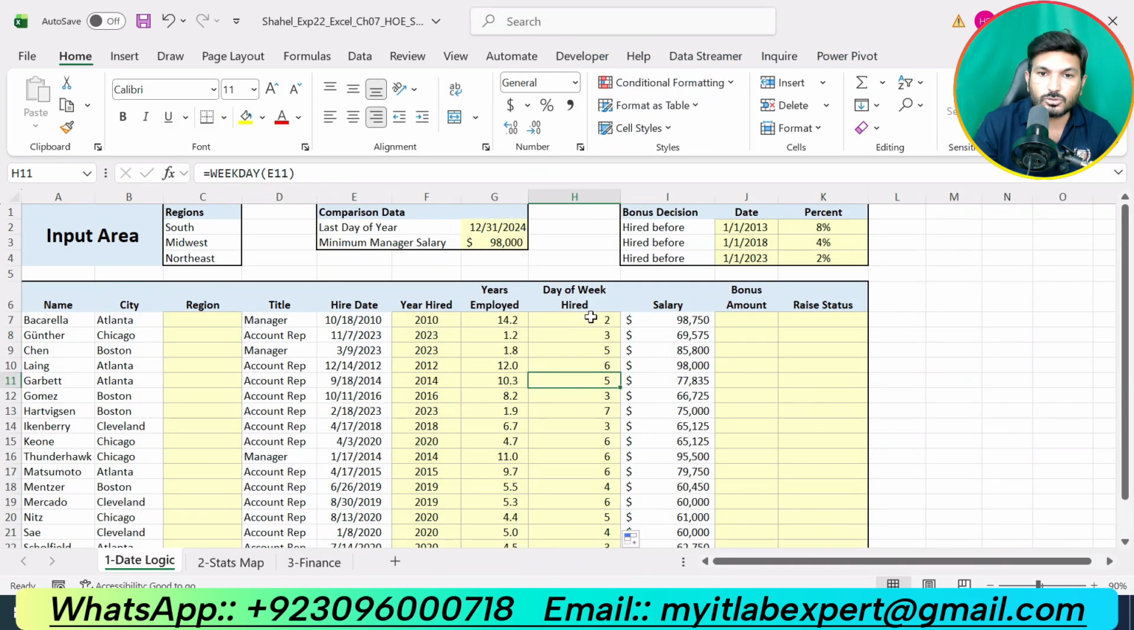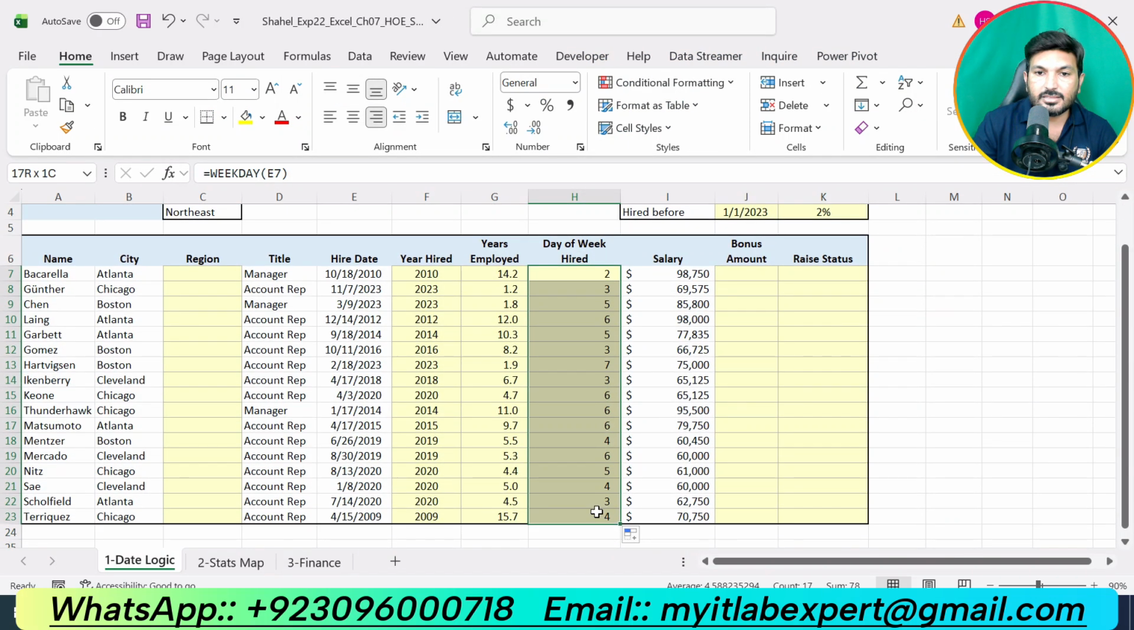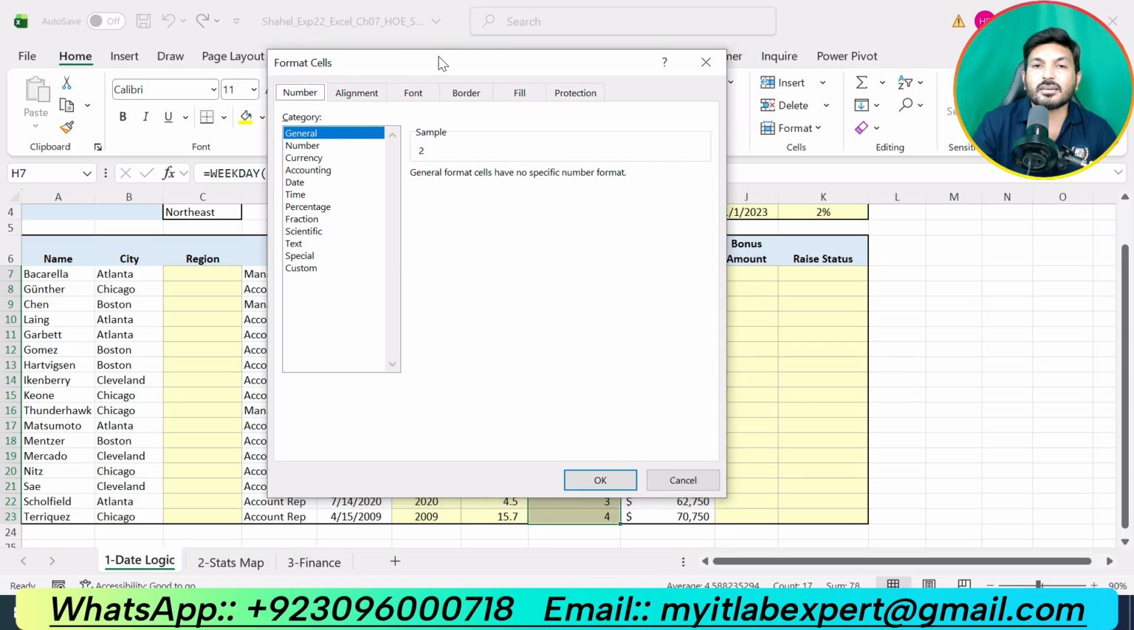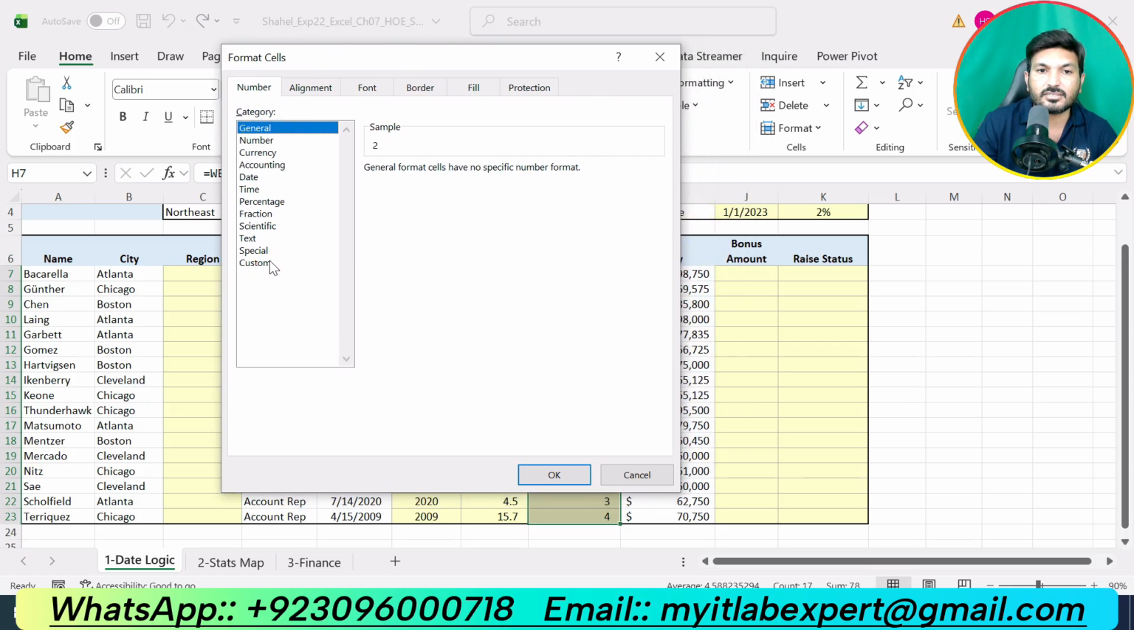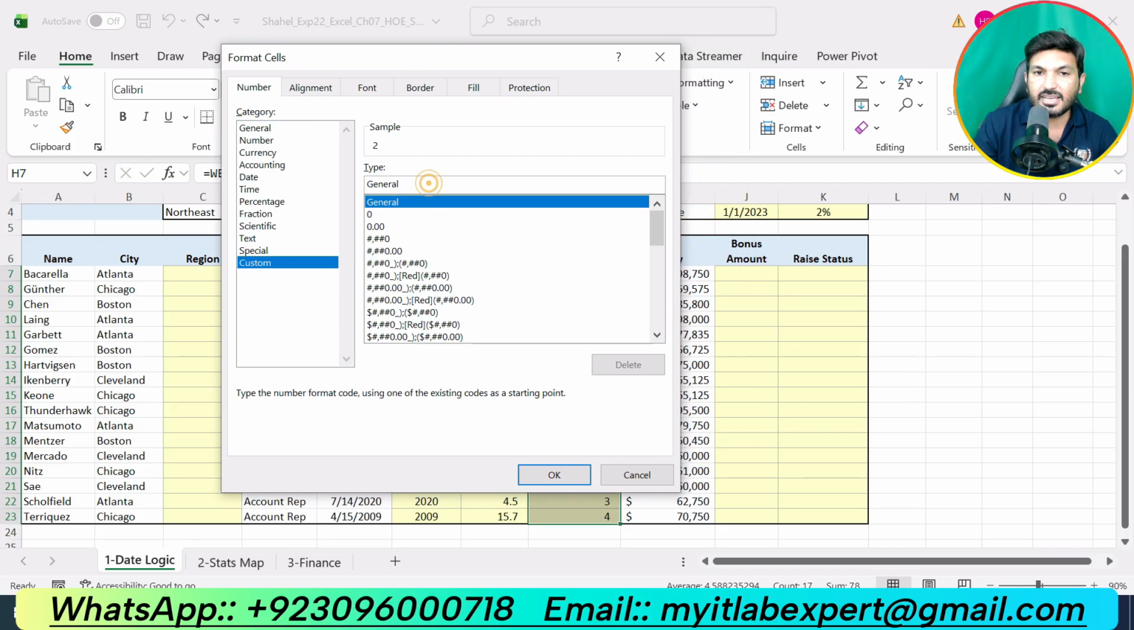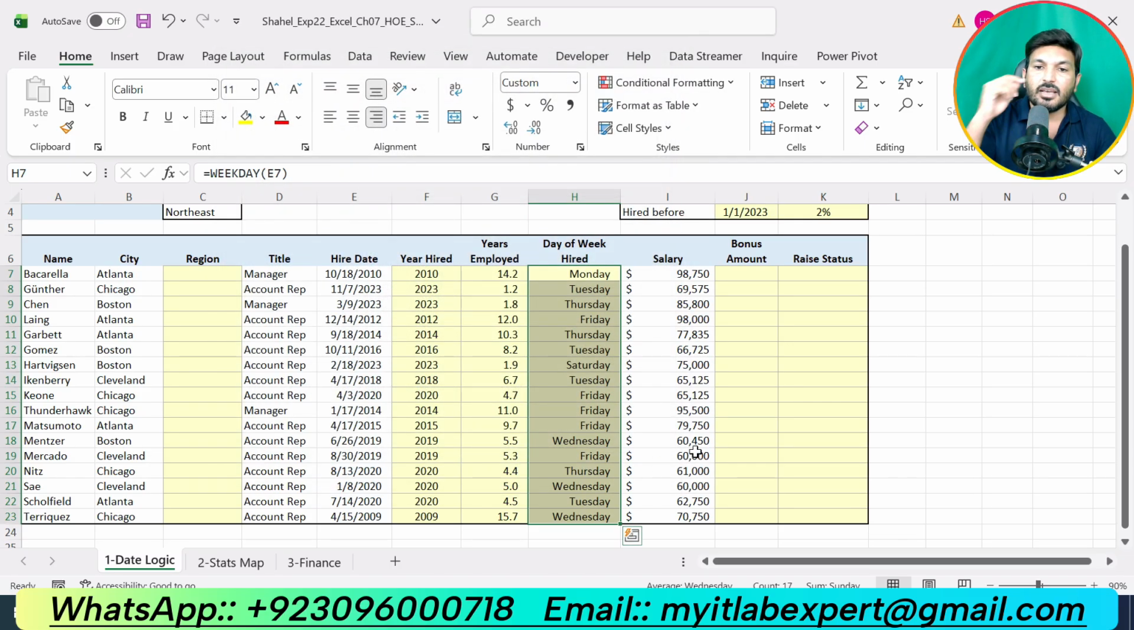So we are supposed to select these and we will go to the Home tab. In the Number section, click this arrow. We are supposed to apply a custom number format, so we will select Custom. From here, select General and remove this General, and we are supposed to give a custom format that is dddd. So now you can see that we got the exact names for the days of the week when each employee was hired.